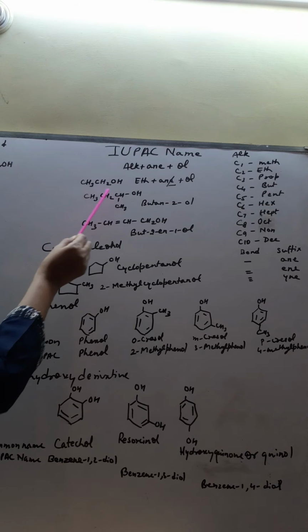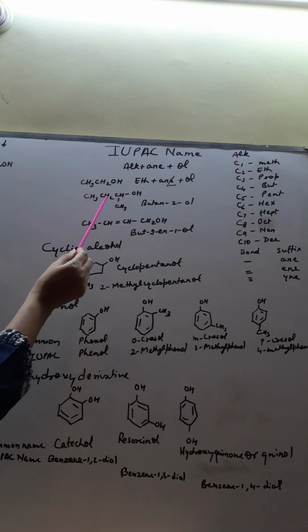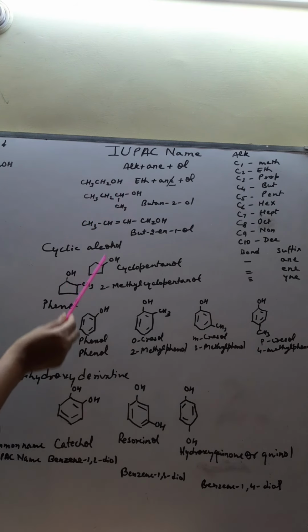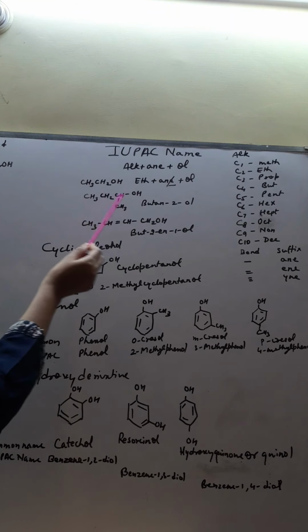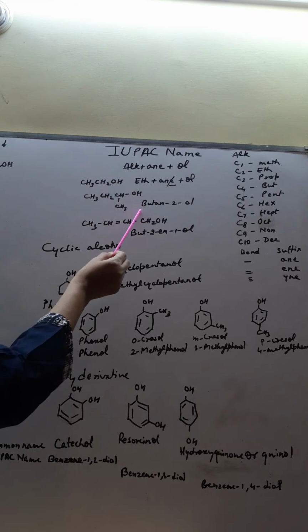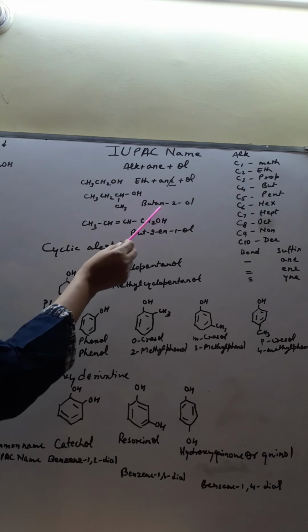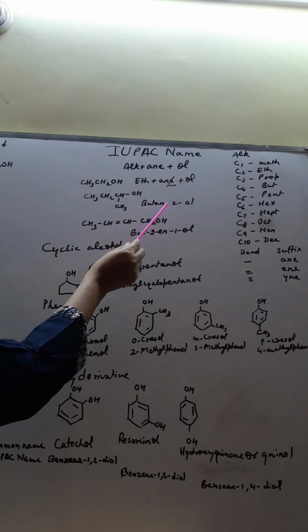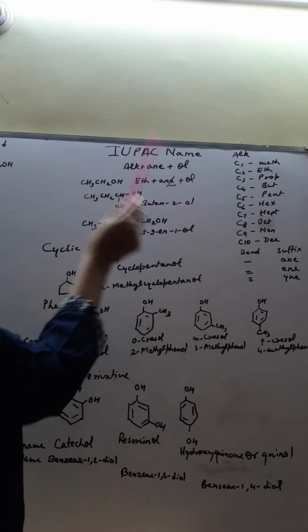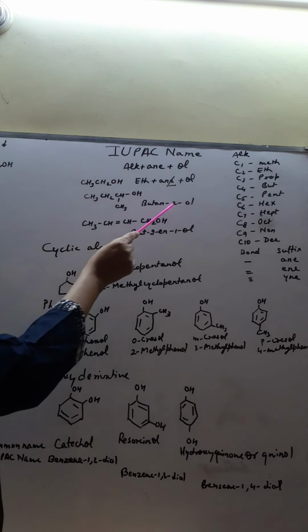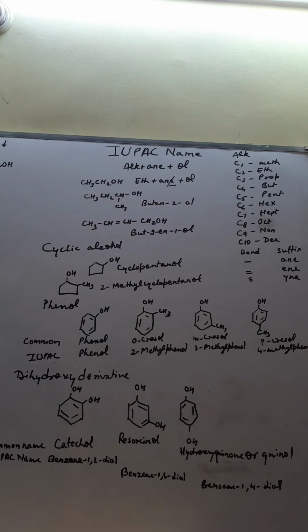This is the continuous chain. Now what is the position of this OH? 2. Now write down the total number of carbon atoms, and since you do not have a double bond, this is butane. And the position of OH is 2, so you will write butan-2-ol. The word and the number have to be separated by putting a hyphen, a dash.